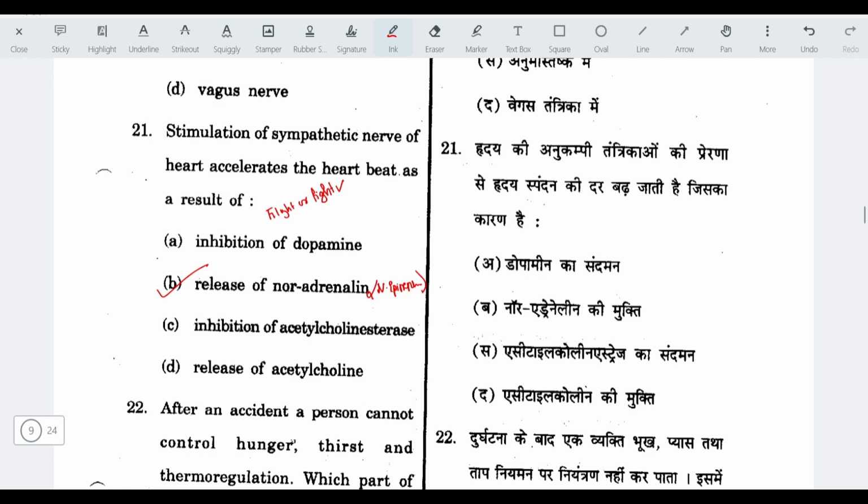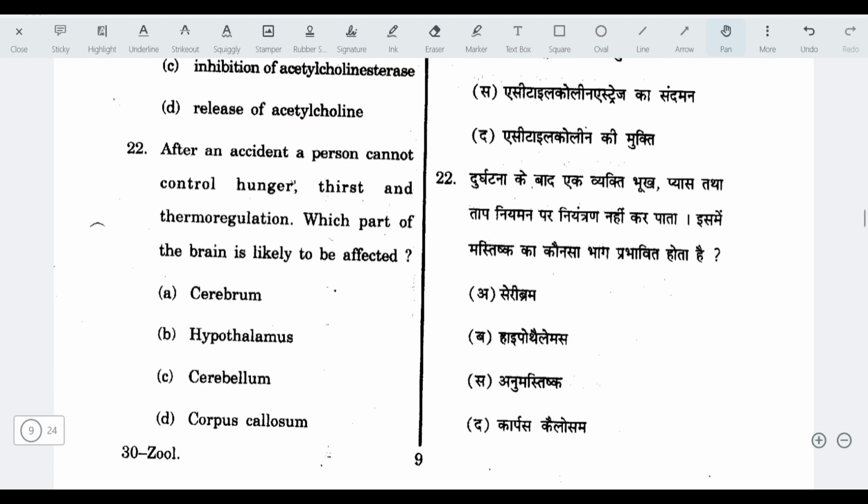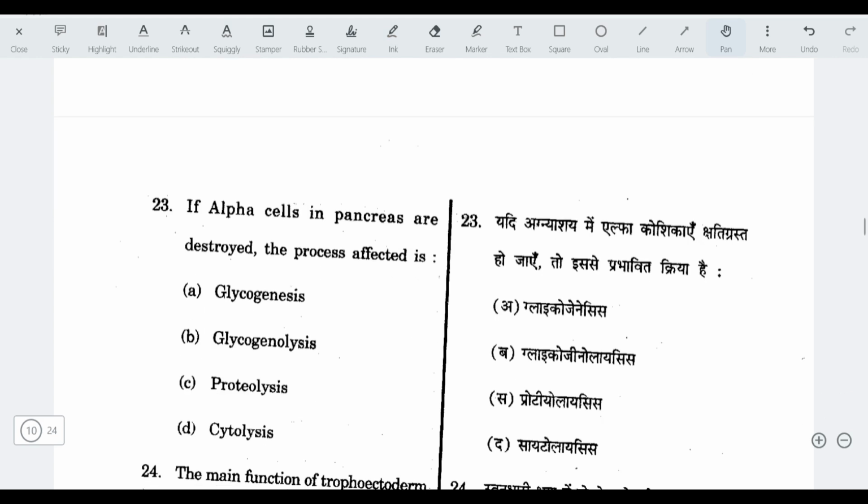They will accelerate or increase the heart rate and their contractility. Next question. After an accident, a person cannot control hunger, thirst and thermoregulation. Which part of the brain is likely to be affected? Hypothalamus. Because hypothalamus plays a crucial role in regulating these factors. Damage to hypothalamus could lead to issues with these functions.